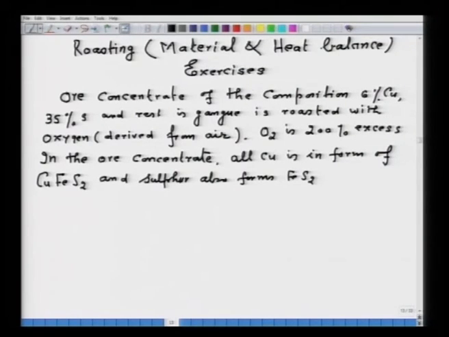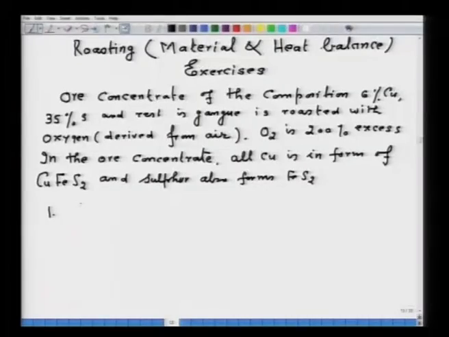Now, remember the composition of the concentrate is given in terms of ultimate analysis. It is in terms of elemental analysis, and hence you should not do 6 plus 35 and subtract this from 100 to get the amount of gangue. No, it will be wrong. So, that point is to be clear. Number 2, the roasting takes around 300% theoretical air, that is what is given in the problem.